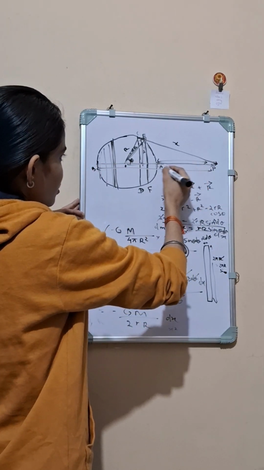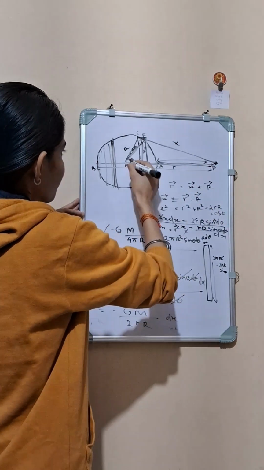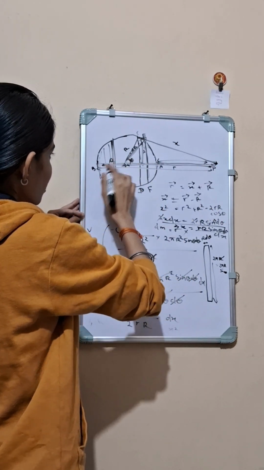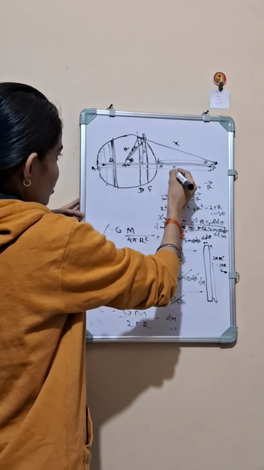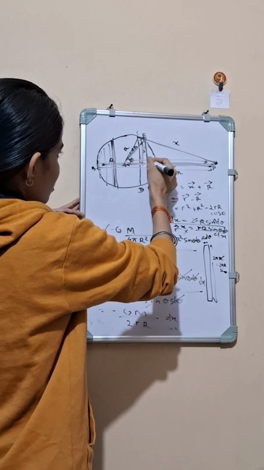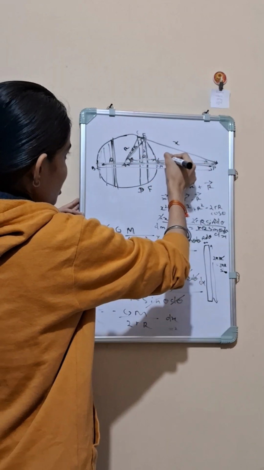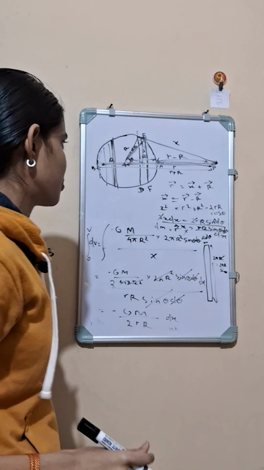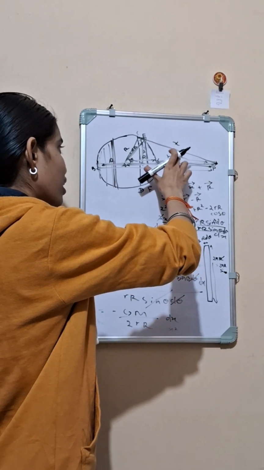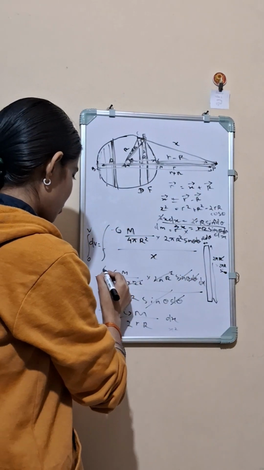This much distance will be equal to small r plus capital R, and this much distance will be small r minus capital R, right. So we are integrating from small r minus capital R to small r plus capital R. So let me put the limits.